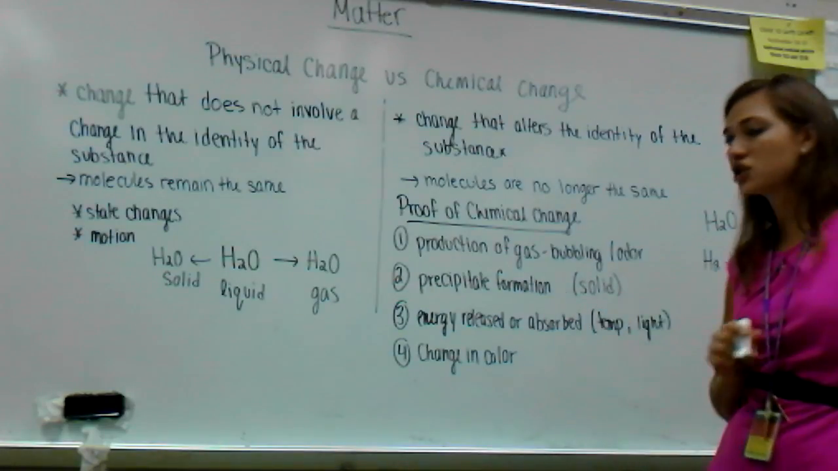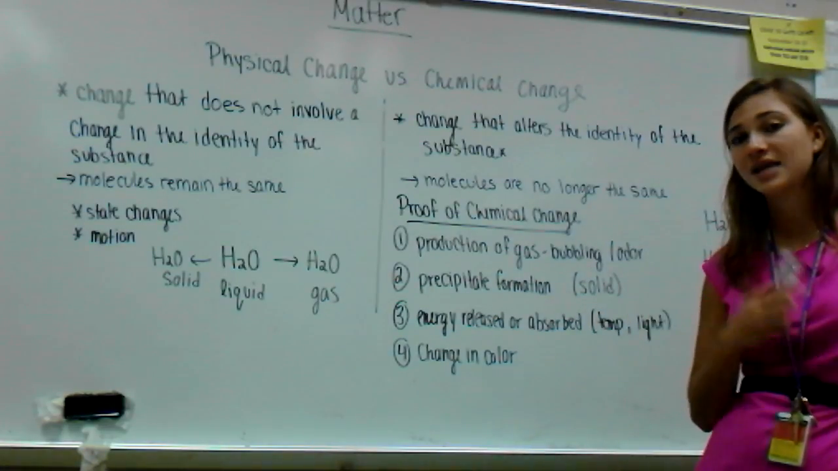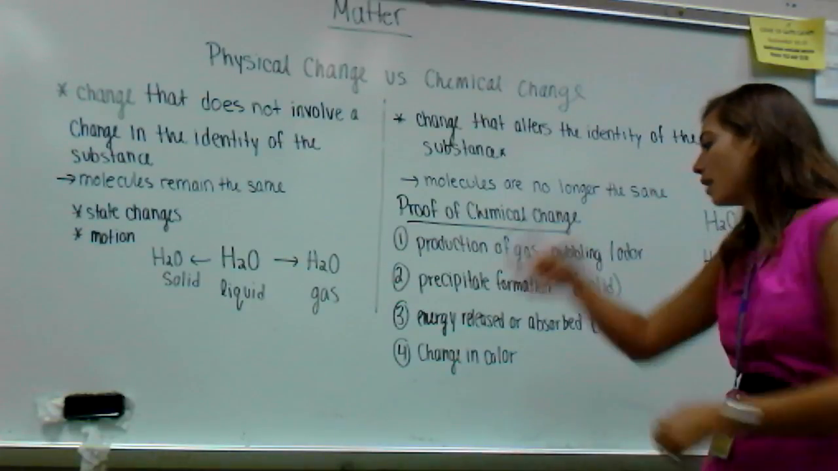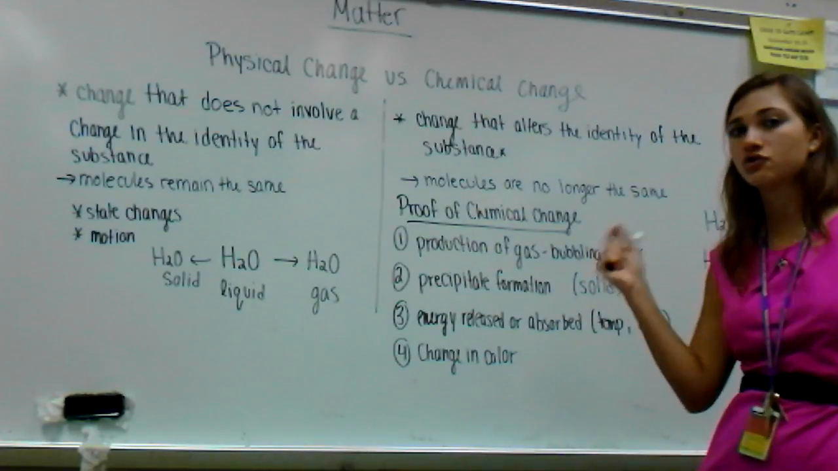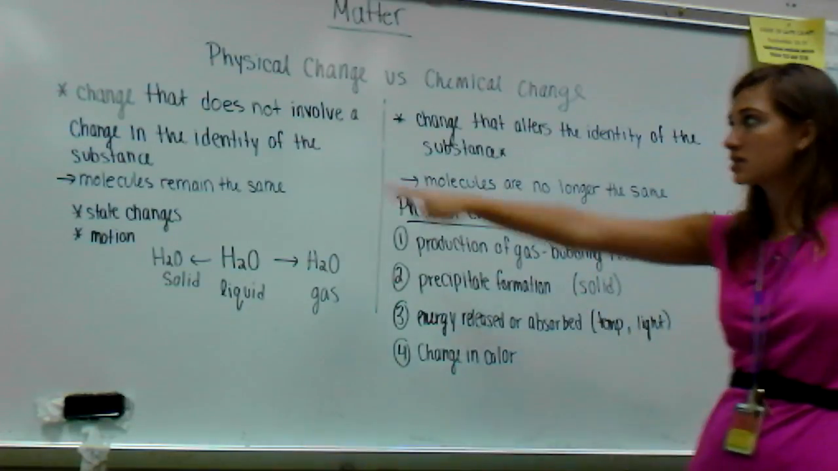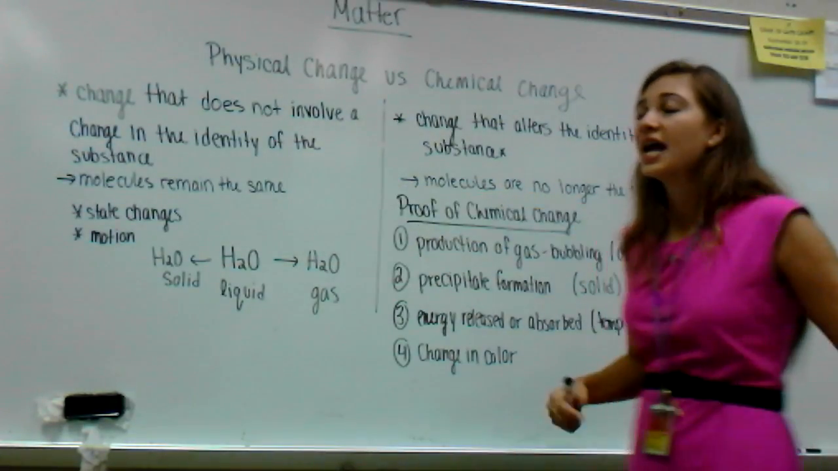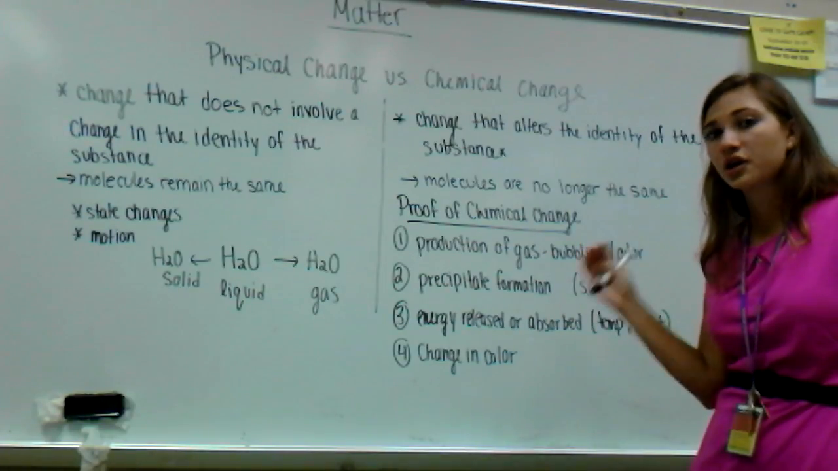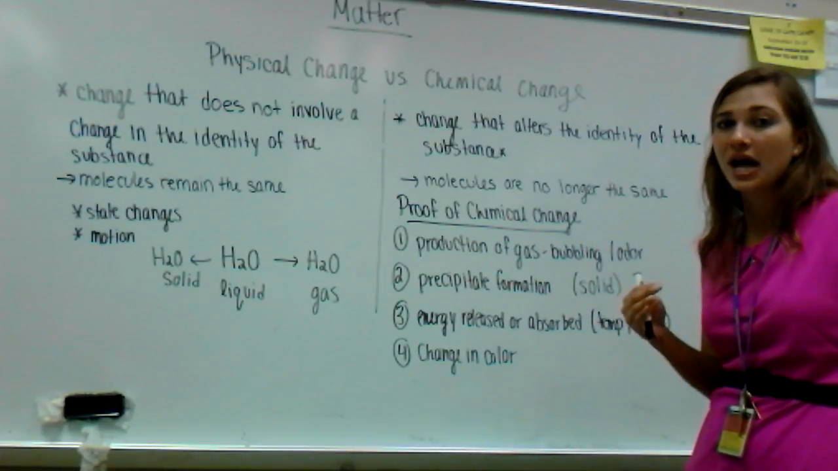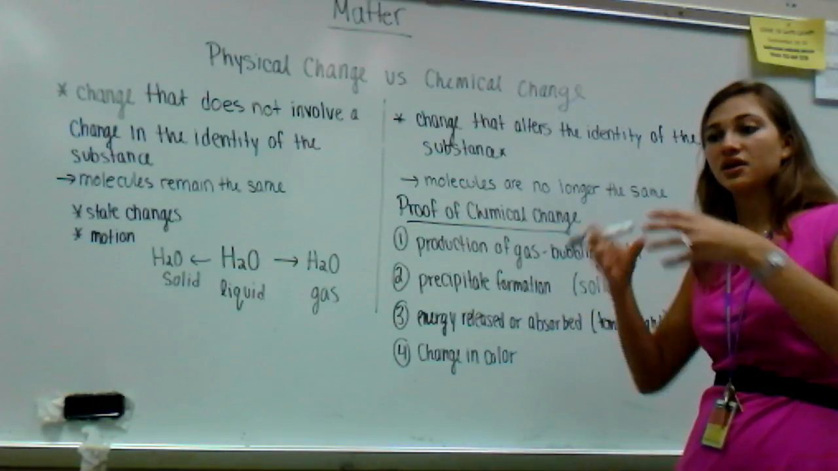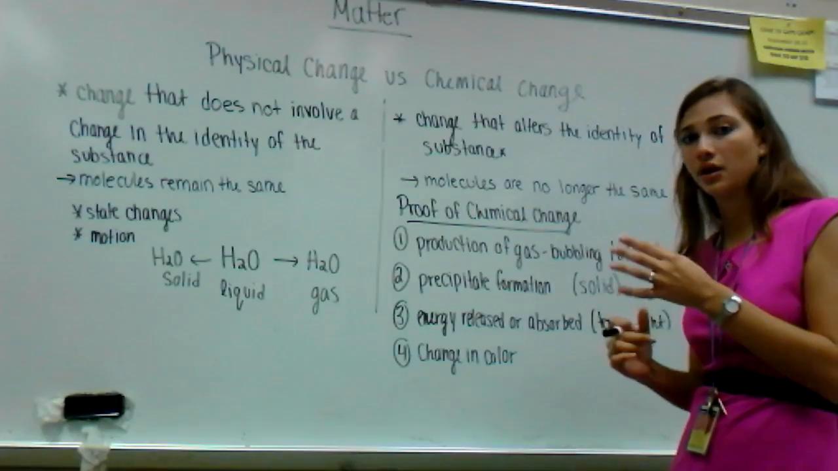We have to be careful with changing color because there's a difference between diluting something and actually forming a new chemical. For changing color, we're looking for a dramatic color change. Diluting something is going to be a physical change. You're going to start off with a brighter color and add water to it. Just because you're adding water doesn't mean the molecules are changing. You're just making the concentration of something a little bit less.